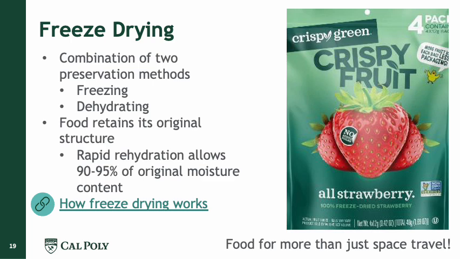The texture that we get with freeze drying is different from the texture that we get from just drying. The important thing is that the product retains its original structure, so there's not a lot of change in texture or shape. And it's a fast dehydration process that allows us to remove around 90% of the original moisture content.